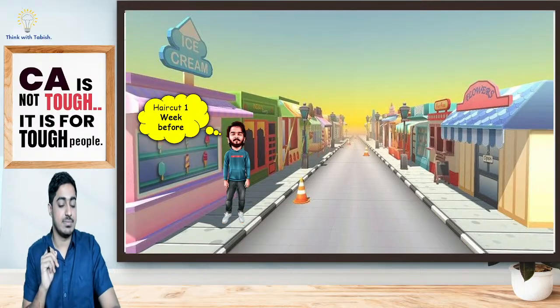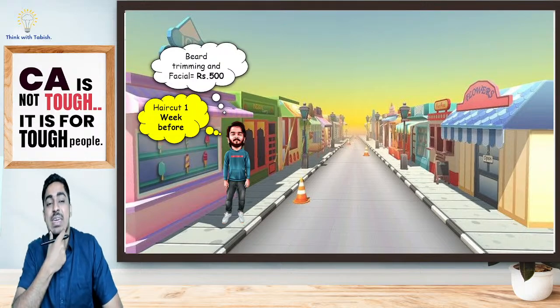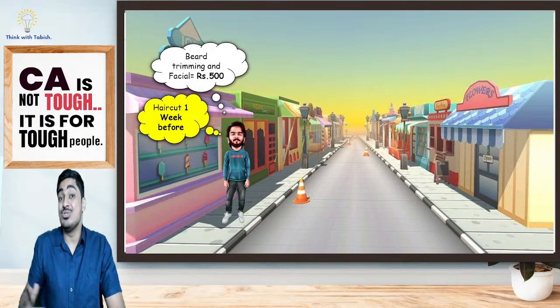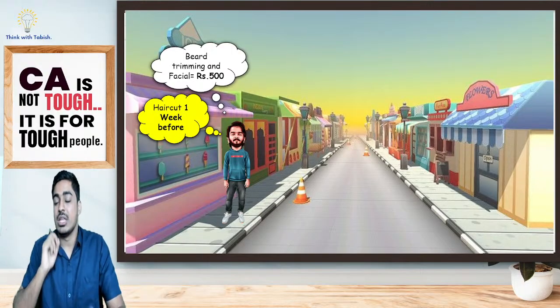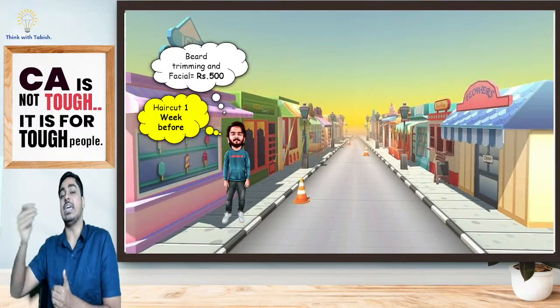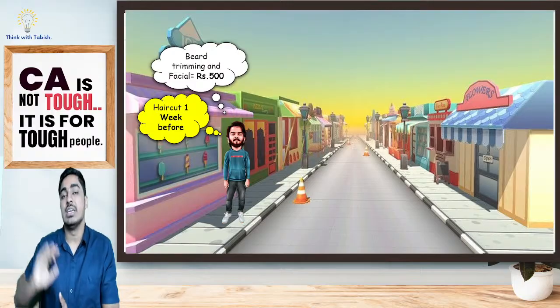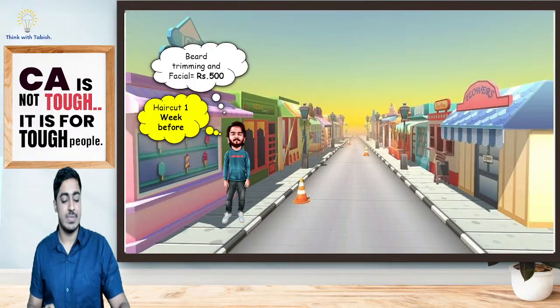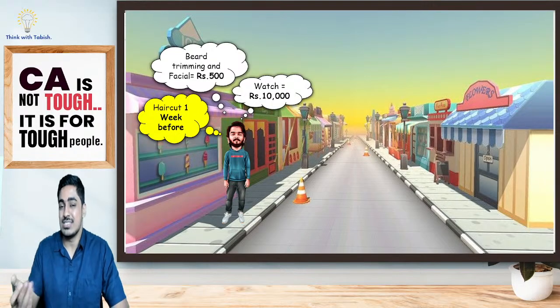Okay. Next. He is telling, because I am going on a date, I should get my beard done as well as a small facial. Why is he doing this? He is doing this specifically to go on a date. So that cost is also going to be relevant. The cost I am incurring only if I take a decision. Otherwise, I will not be incurring. If he is going on a date, he will get his facial. Otherwise, he will not do it. That is relevant cost.